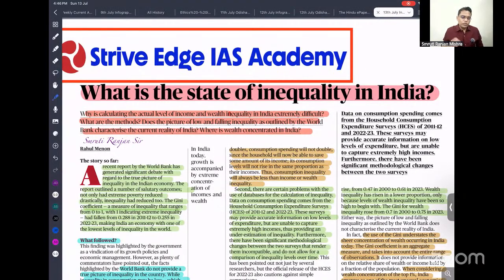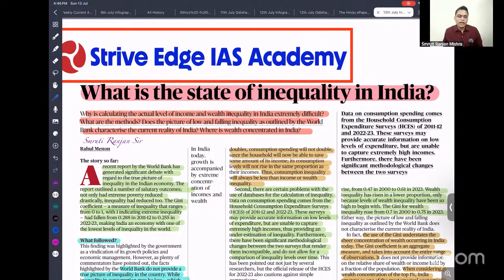So let me tell you, inequality is three things. One is consumption, like how much money you are spending, the second is your income, how much income you have as compared to others, and the third is wealth inequality. But this report published by the World Bank is about consumption inequality. Okay. So if you look into that, consumption inequality does not show the real inequality in India.